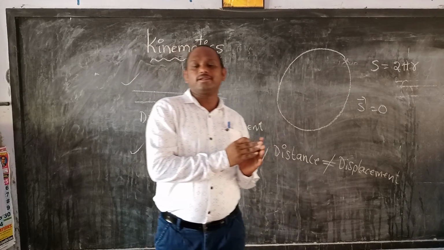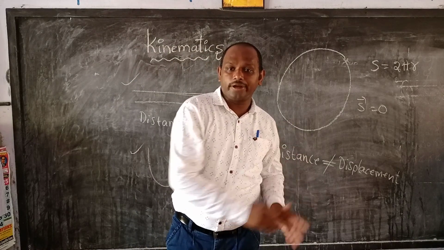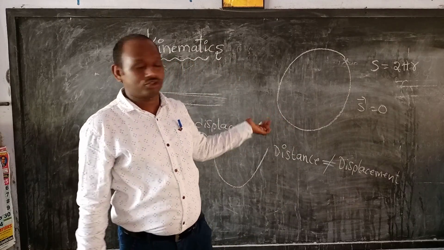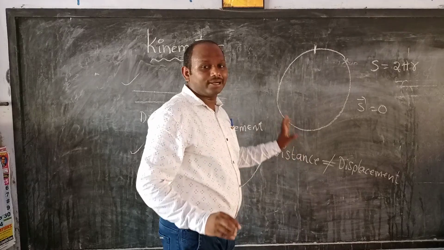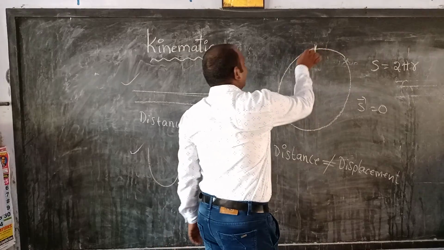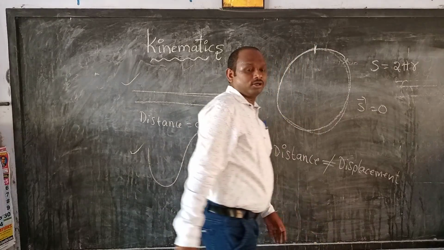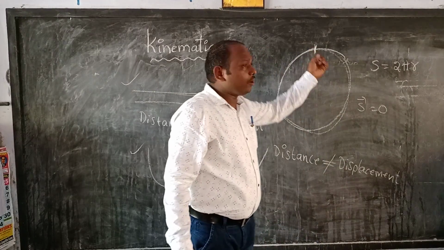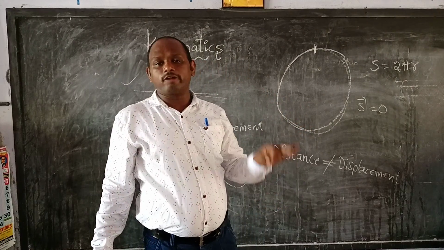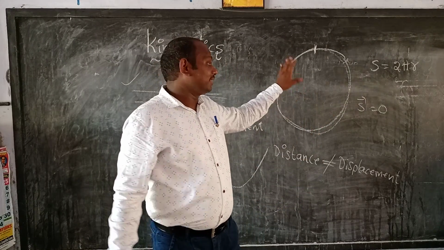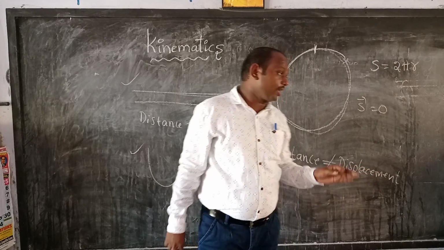The shortest path between the initial point and final point is called displacement. For example, let us consider the particle starts here and moves like this. Distance is 2 pi r, but the initial point and final point are the same, so displacement will be 0. Keep this point in your mind.